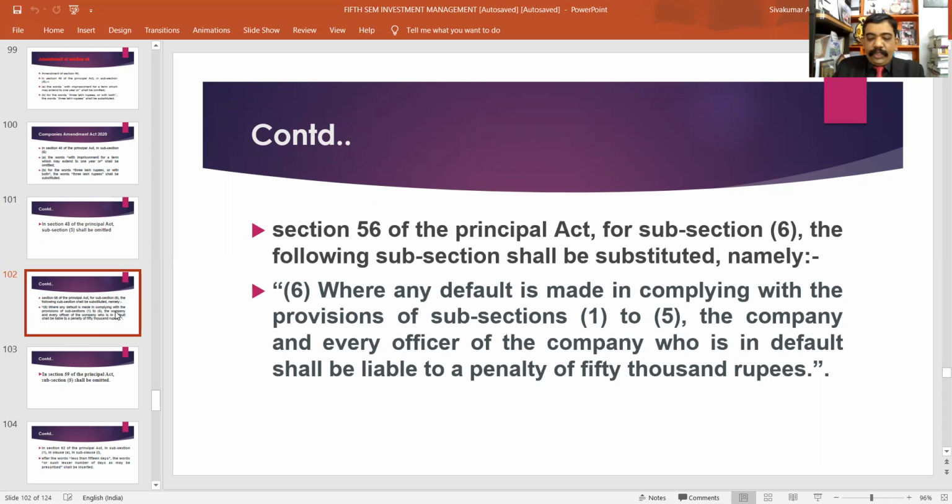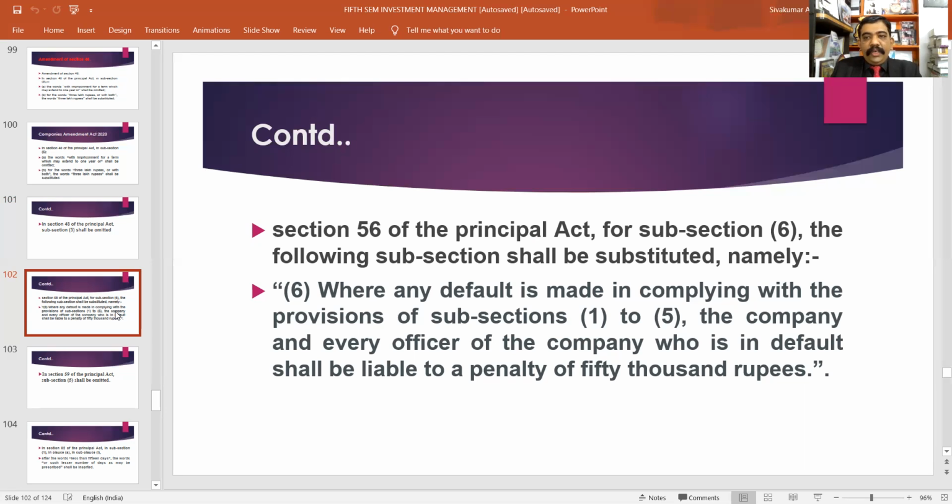Please listen, the existing subsection 6 of Section 56. If any default is made in complying with the provisions of subsections 1 to 5, the company shall be punishable with a fine which shall not be less than 25,000 rupees, but which may extend to 5 lakh rupees, and every officer of the company who is in default shall be punishable with a fine which shall not be less than 10,000 rupees, but which may extend to 1 lakh rupees.